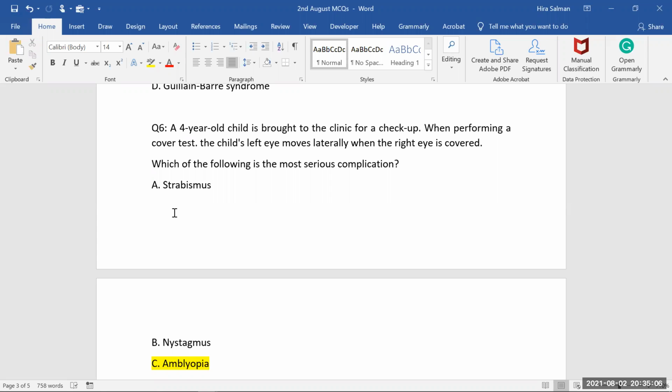It's one of the complications of strabismus. If strabismus goes on, amblyopia will become more and more. So we have to treat amblyopia.